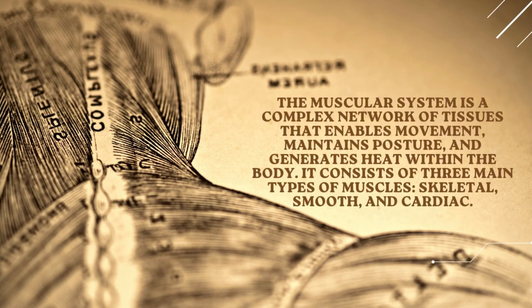The muscular system is a complex network of tissues that enables movement, maintains posture, and generates heat within the body. It consists of three main types of muscles: skeletal, smooth, and cardiac.